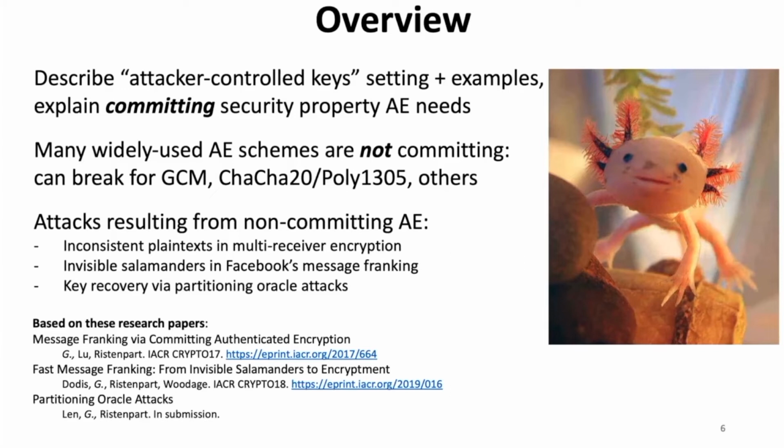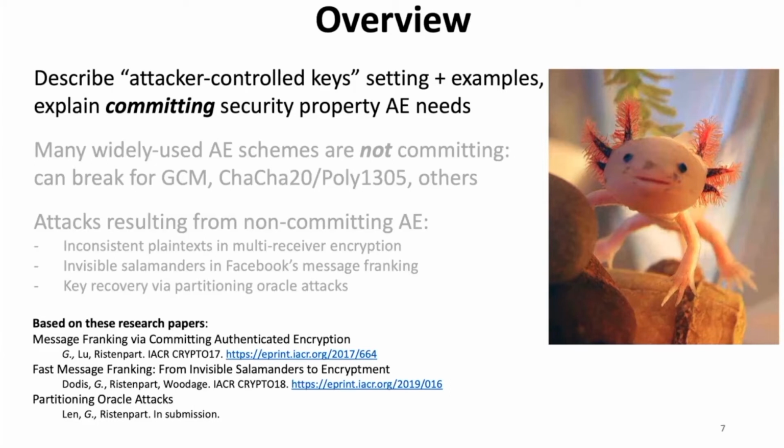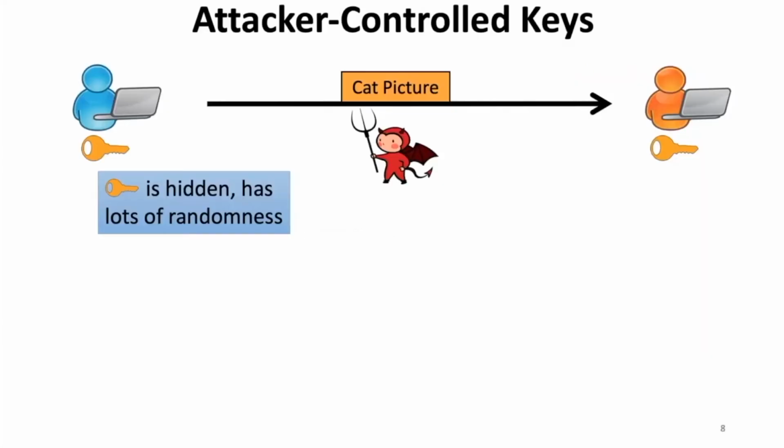I'll describe how in multi-receiver encryption, you can send different messages to different people when encryption is not committing. And then we'll meet the original invisible salamander in an attack on Facebook's message ranking protocol. And finally, I'll describe partitioning oracles, which recover low or medium entropy cryptographic keys via adaptive chosen ciphertext attacks. But we'll start with explaining the setting in a little bit more detail and explaining committing security.